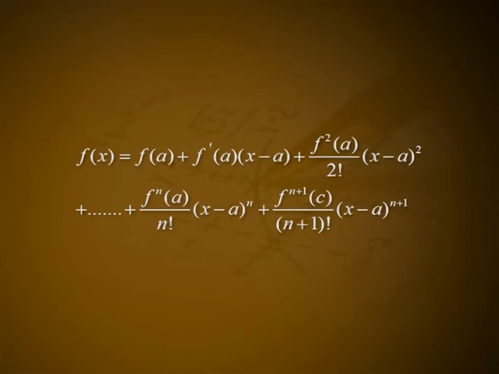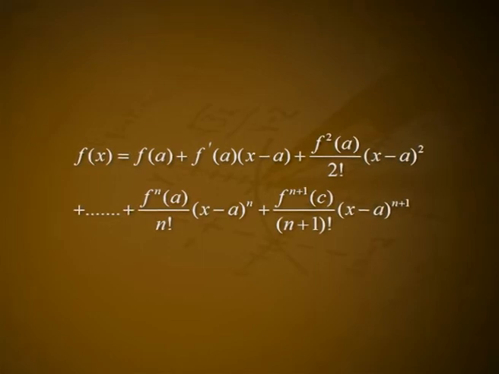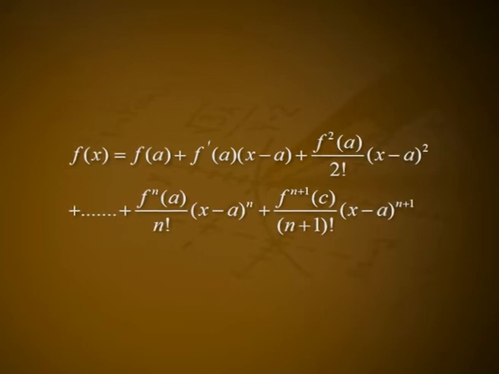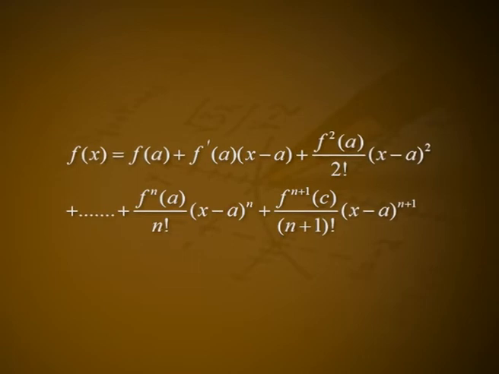Hence, substituting for A, it follows that there is a point c between a and x satisfying f(x) = f(a) + f'(a)(x - a) + f''(a)/2! (x - a)^2 + ... + f^(n)(a)/n! (x - a)^n + f^(n+1)(c)/(n + 1)! (x - a)^(n+1).